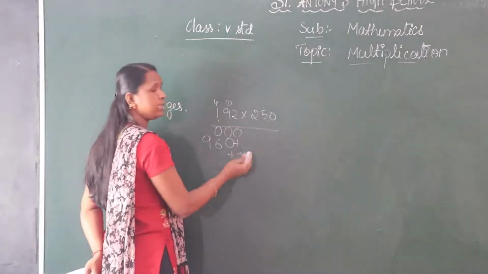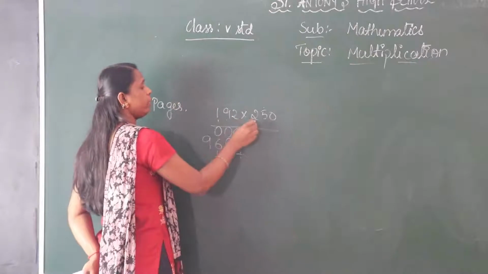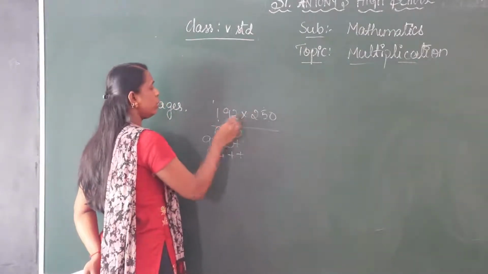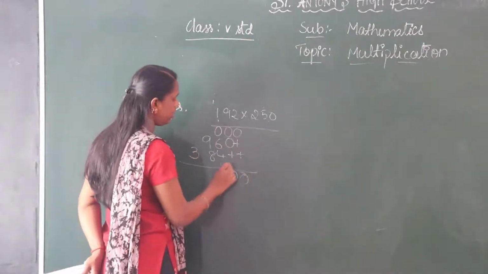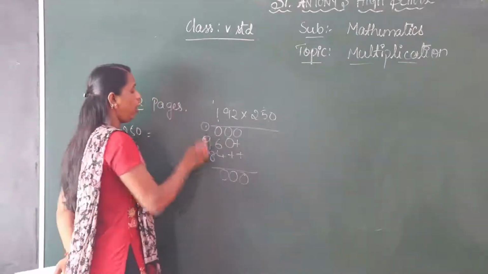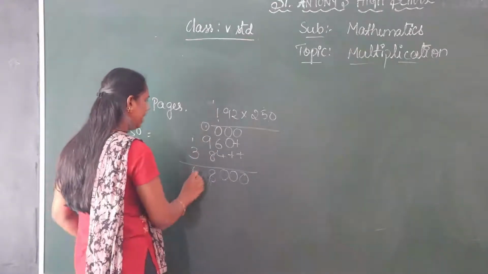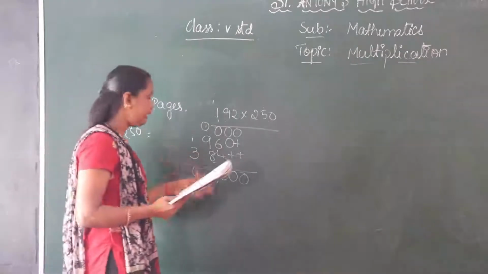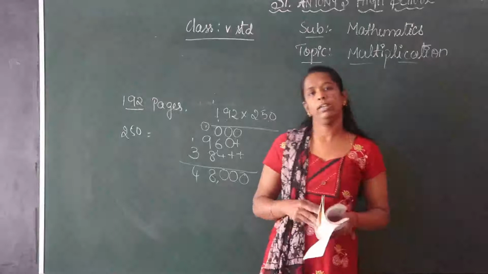Leave 2 places for the next step. 2 2s are 4. 2 9s are 18. 2 1s are 2 plus 1, 3. Answer 48,000. There are 48,000 pages in 250 notebooks.